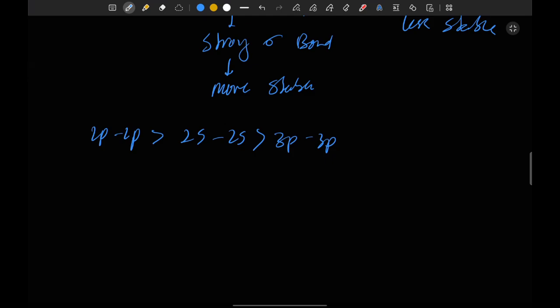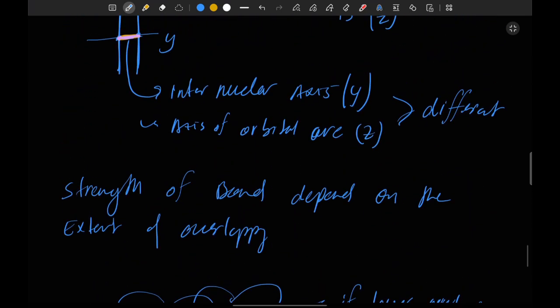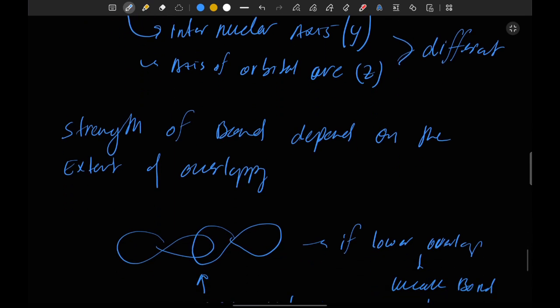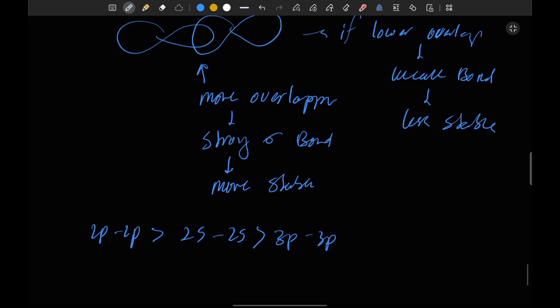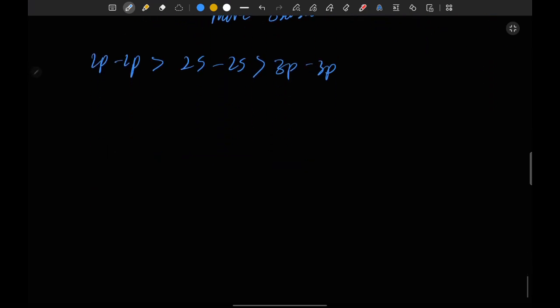So yes, that's the concept of valence bond theory. Now the drawback, or limitation, of valence bond theory.